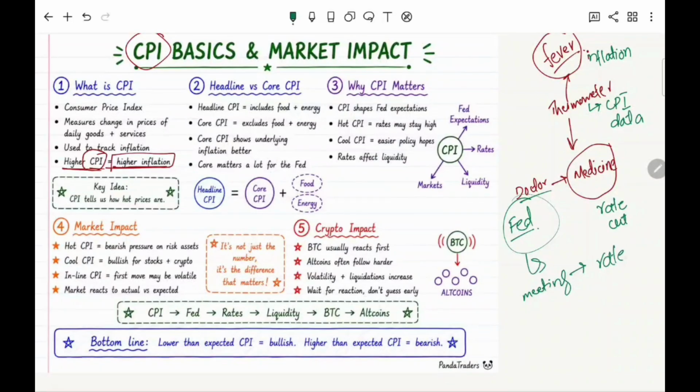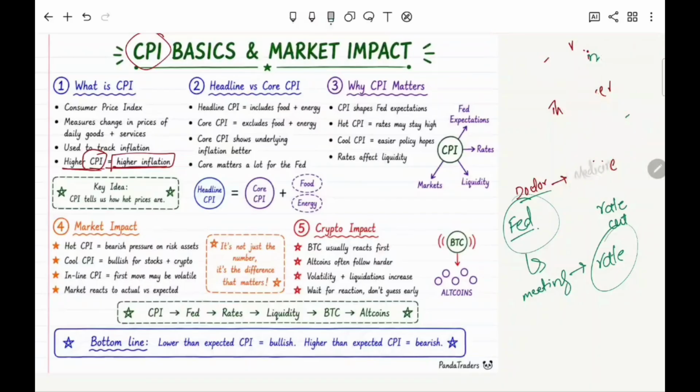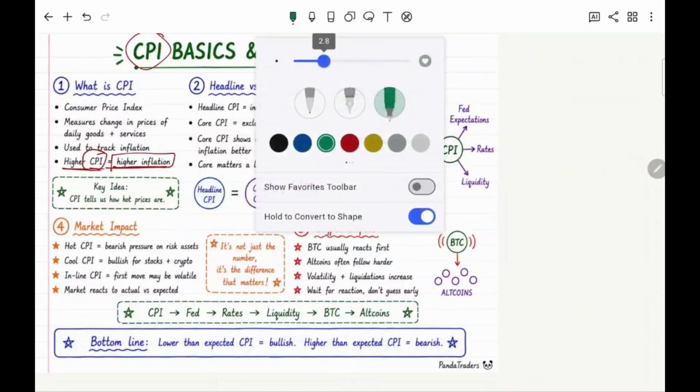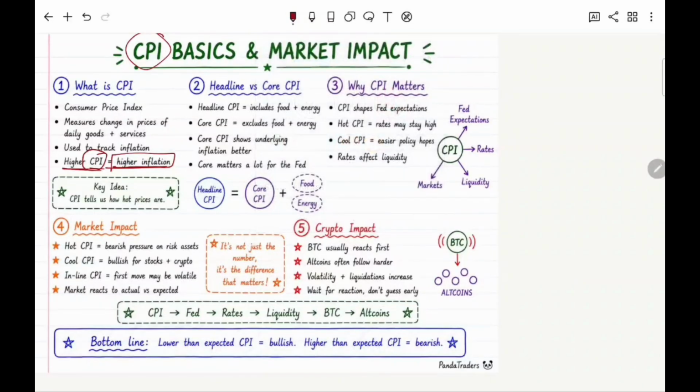So it is also very important to understand how these rate cuts influence the market and why it is important to cut rates during inflation. So a rate cut means to reduce the interest rate, right?